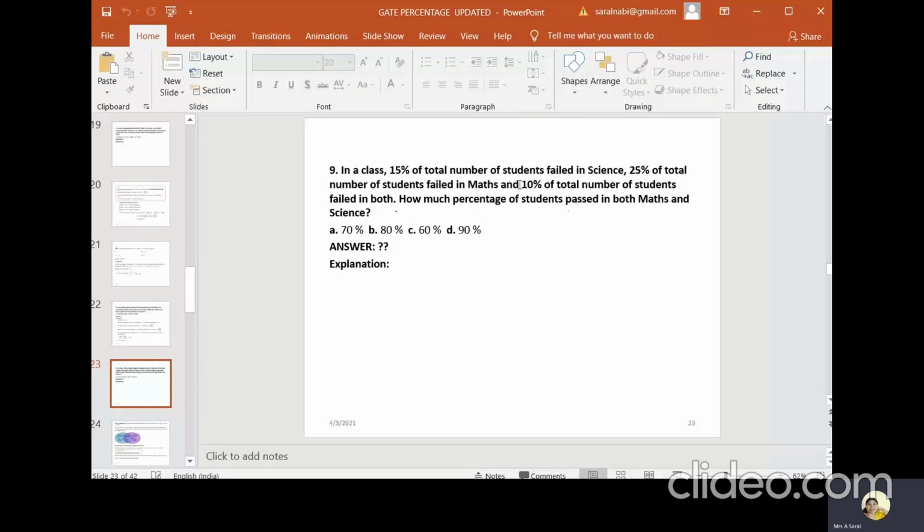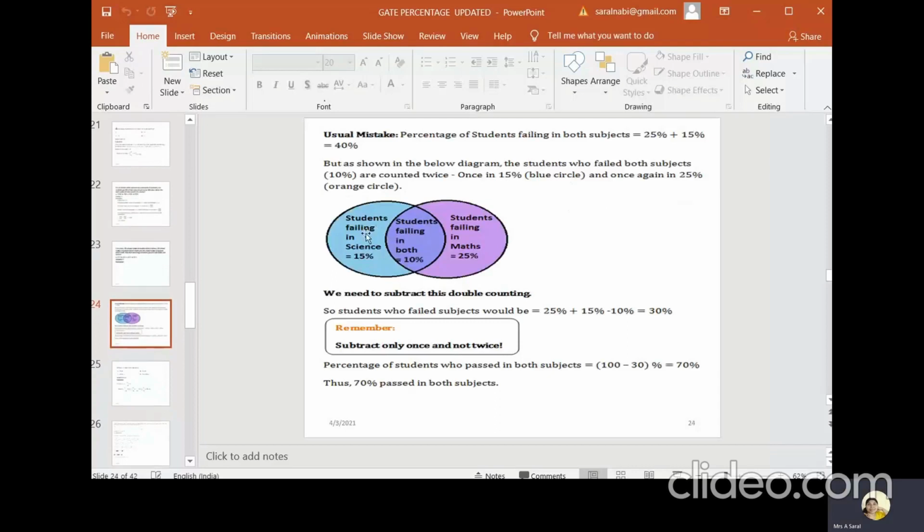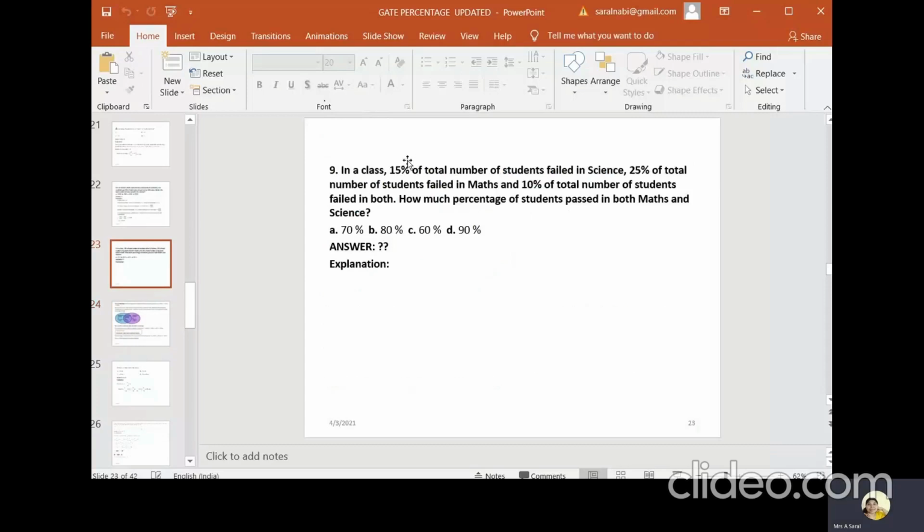So whenever they are asking this type of question, what we understand is that it is like a Venn diagram question, right? So I can explain with the diagram. Here, the students who failed in science are 15%, students who failed in maths are 25%, and students who failed in both subjects are 10%. Okay, 15% of total students failed in science, 25% failed in maths, and 10% failed in both the subjects.